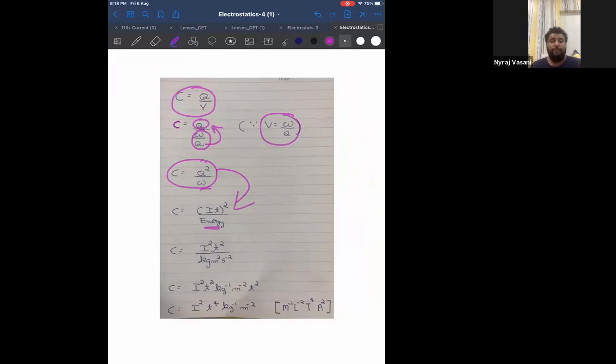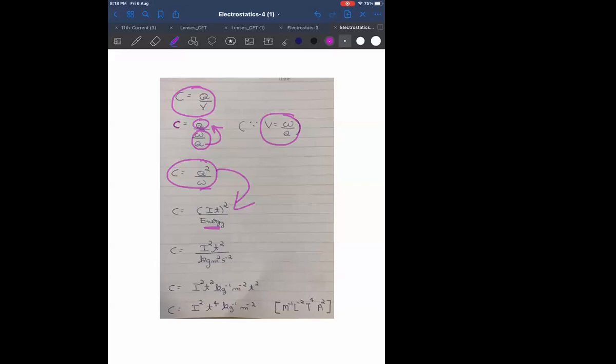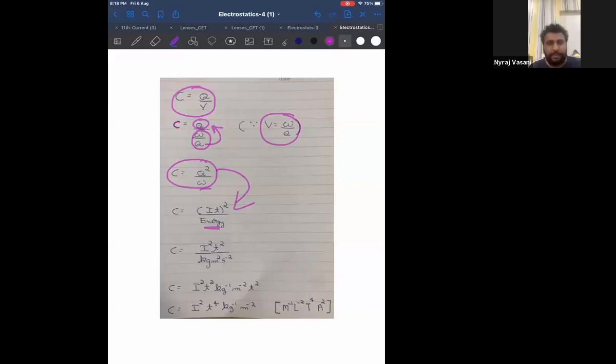I told you in 11th standard also, force and energy, you are supposed to remember the proper unit. What is force? Kg meter per second square. And energy is kg meter square per second square. Therefore, I'll get I square t square divided by kg meter square per second square. Proceed. You will get this answer.